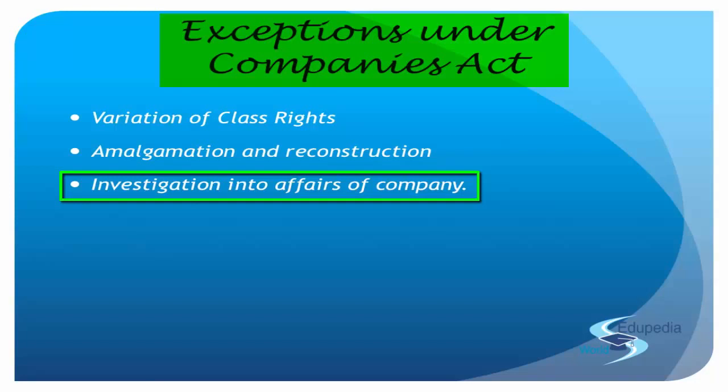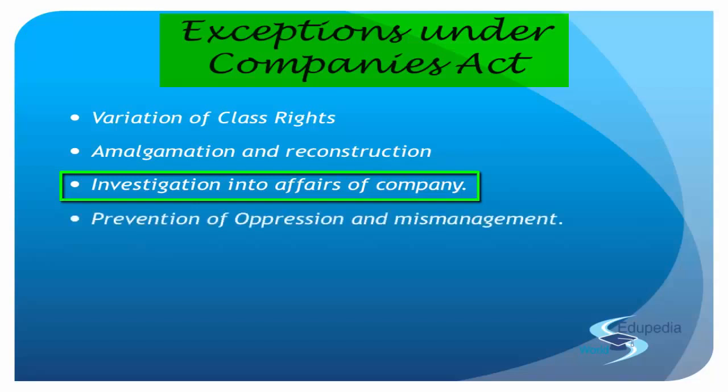And if you don't have 10%, but you are 300 people, although a minority, but 300 people, so that limit of 200 is also crossed, you can still go ahead and file an application with all your signatures and approvals to the CLB that please, we want the affairs of the company to be investigated. And then the central government sends some investigators. So all these provisions are available in the Companies Act.